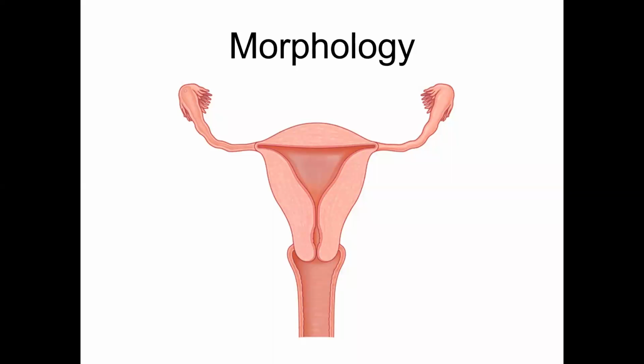Fundoscopy is to visualize the back of the eyeball. So the back of the eyeball is also called the fundus.